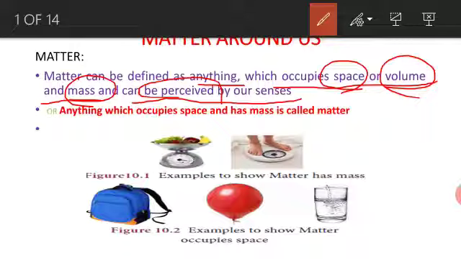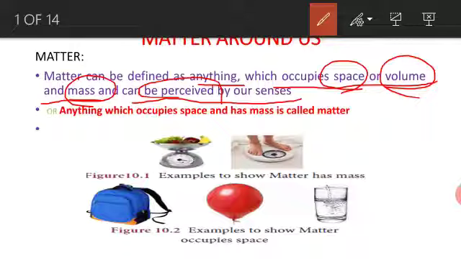We use the term matter to cover all the substances and materials from which the universe is composed. Matter is everything around us. The air we breathe, the food we eat, the pen we write with and so on. Clouds, stones, plants, animals, a drop of water, a grain of sand, everything is matter.